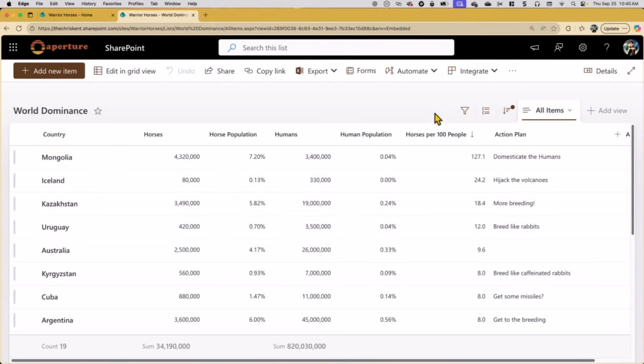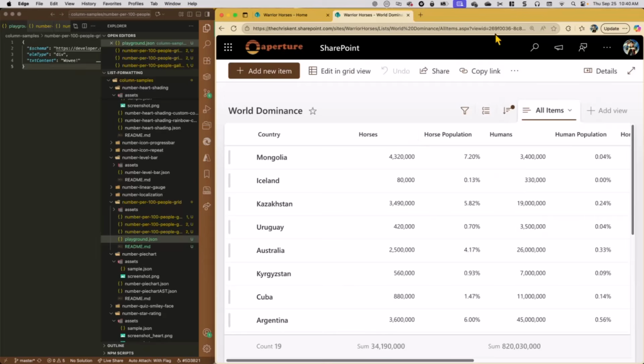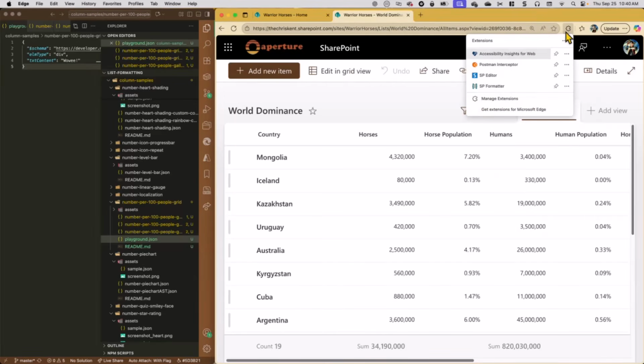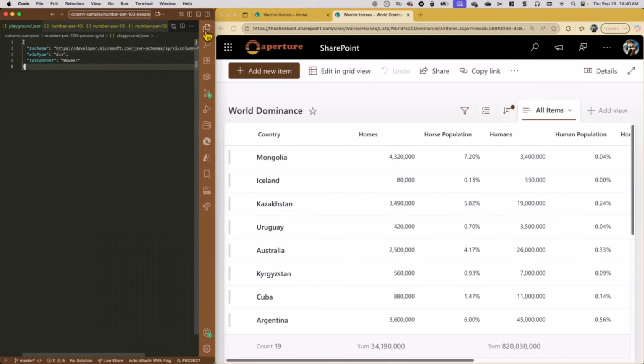So in order to do that, I'm going to use a setup I've shown a couple times. I will show links at the end to some of the tooling. I'm just going to go quickly through them. We've done some demos specifically on those, of course. I'm referring to a couple of extensions, one for the browser, which is SP Formatter, which could be put in Edge or Chrome, either one. That's this guy, SP Formatter. There's also a version that's over here in VS Code. And then I'm using another extension called JSONify, which will provide syntax highlighting for list formatting as we write expressions. All of that, very exciting.